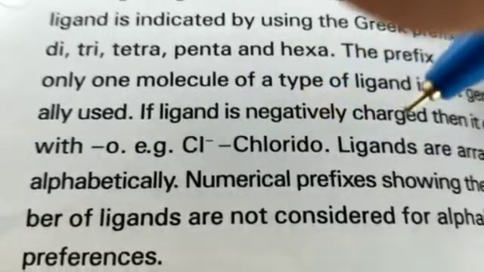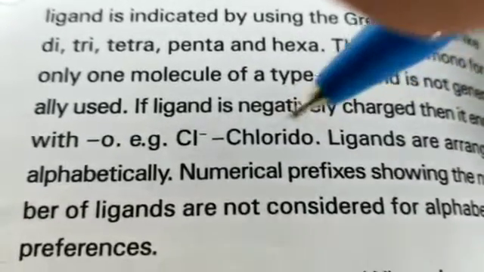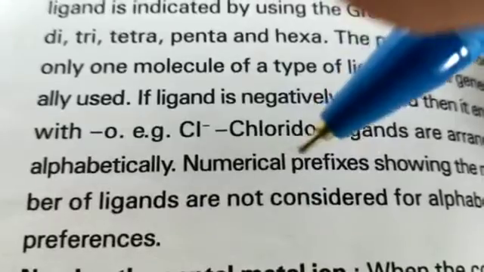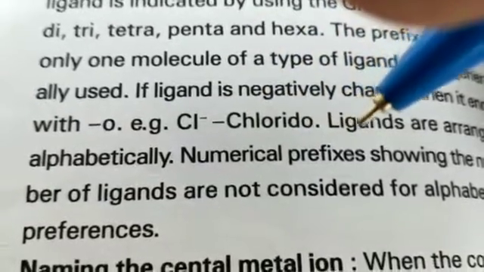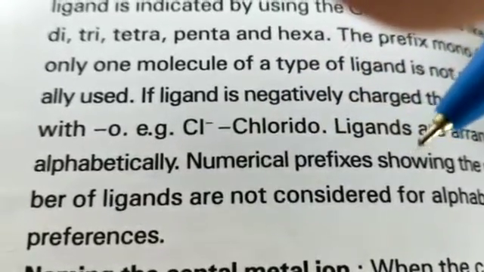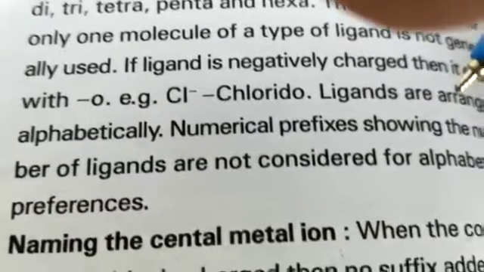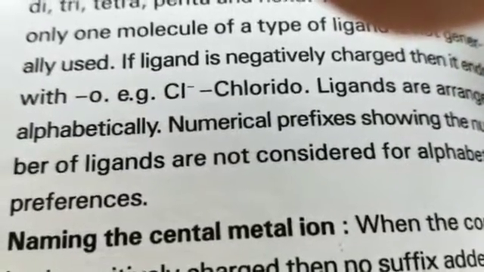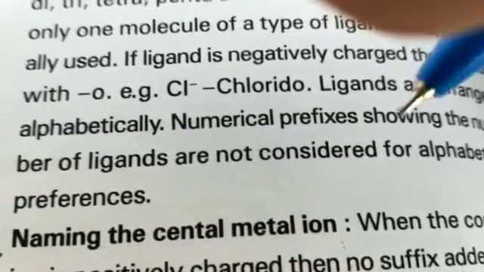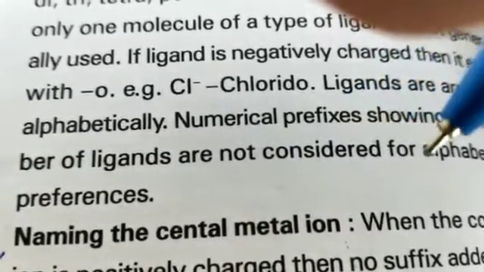If a ligand is negatively charged, its name ends with o, like chlorido. Ligands are arranged alphabetically. Numerical prefixes showing the number of ligands are not considered for alphabetical preference.